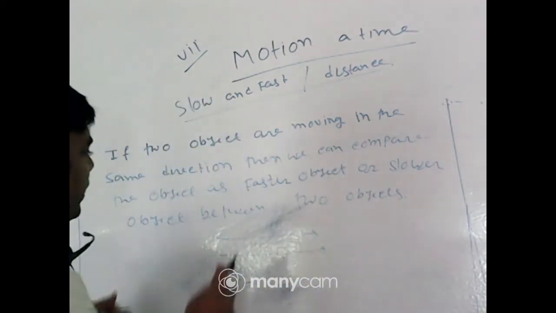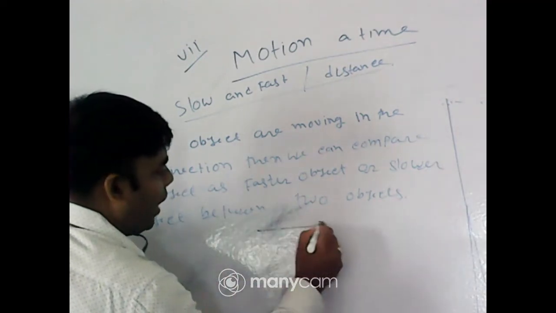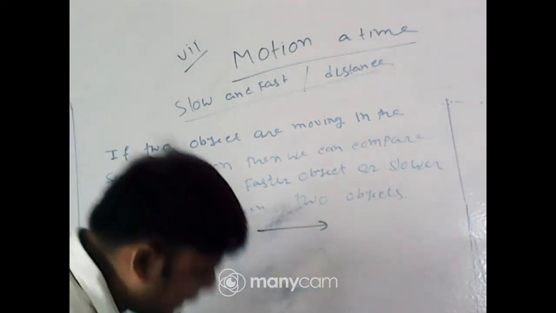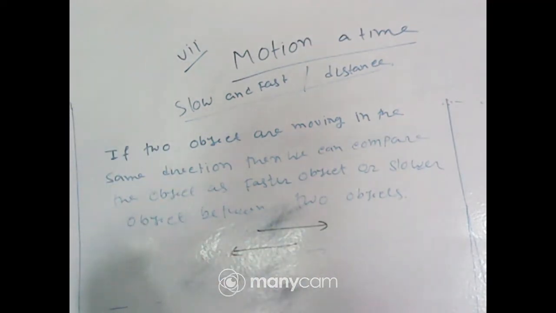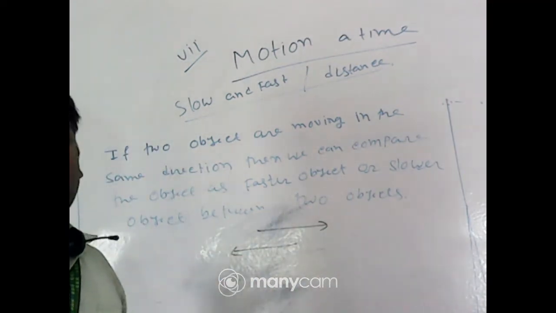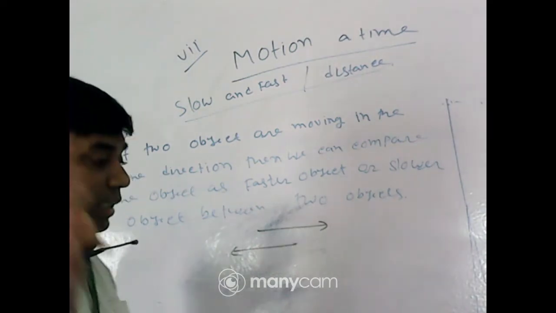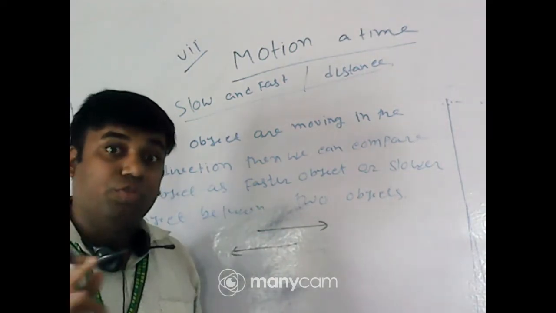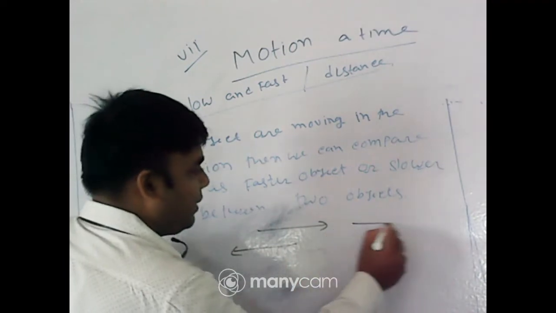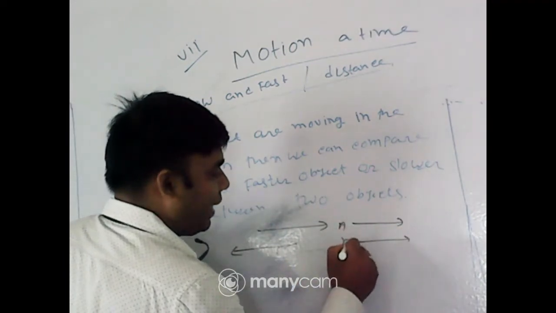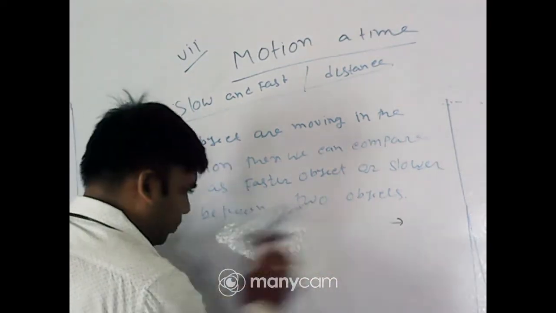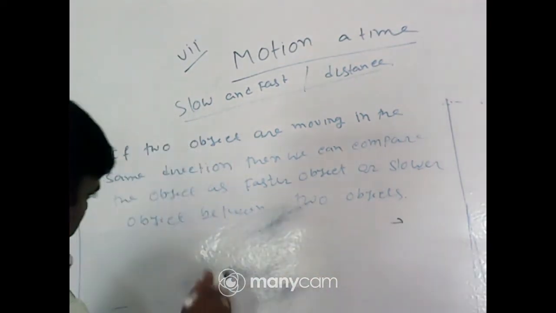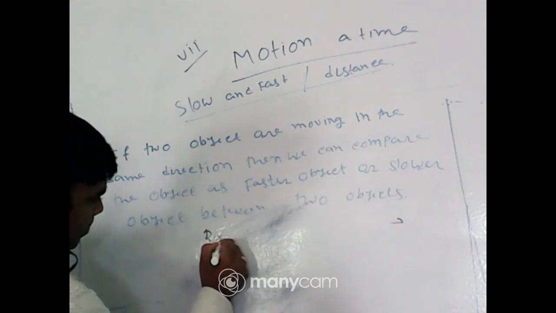If one is along this direction and another is along this direction, that time you cannot say which one is faster. So the condition is they should move in the same direction, like A and B, two particles. Otherwise, you cannot compare.